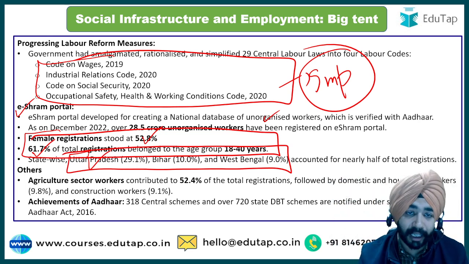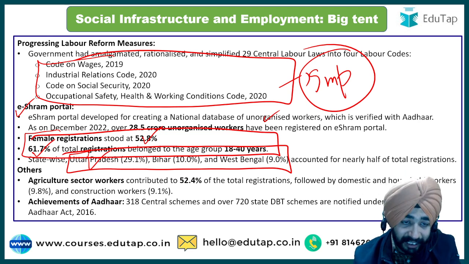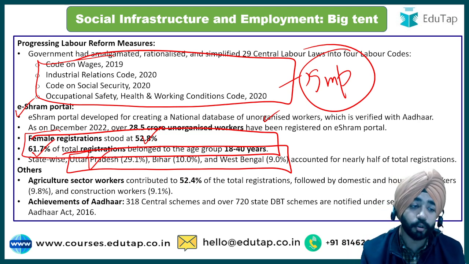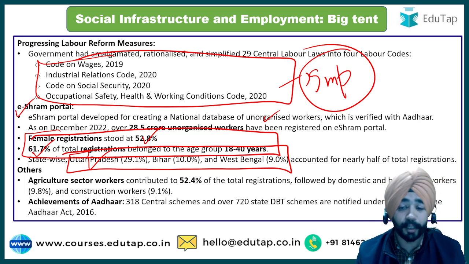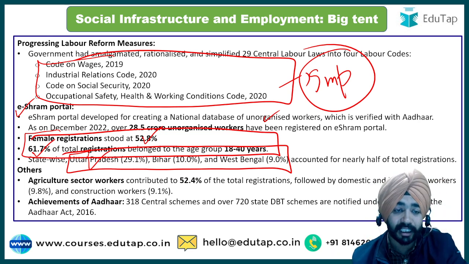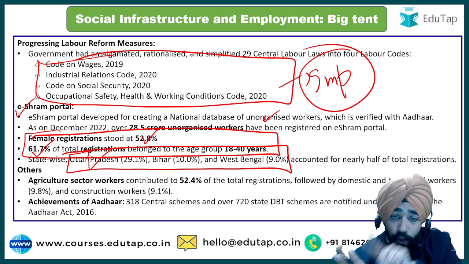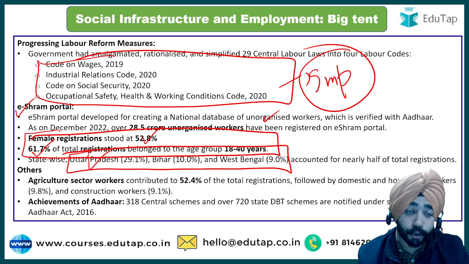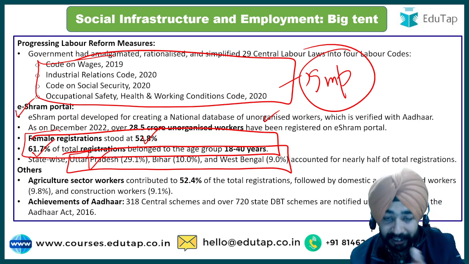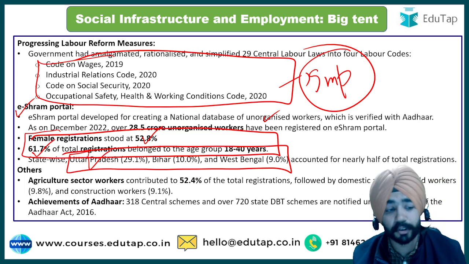पेपर 2 में क्या होता है, हम सोचते हैं कि एक आर्टिकल हमने पढ़ा, हमने वहां से सब कुछ याद कर लिया. नहीं, these are the things which can be asked. They will simply ask you which state is accounting for the maximum number of unorganized workers registered on the e-Shram portal. The answer will be Uttar Pradesh. The data is not quoted on PIB, not quoted in The Hindu. The data is quoted in the economic survey. That is how this survey will play a very vital role in the examination. This is the main purpose of this thing.